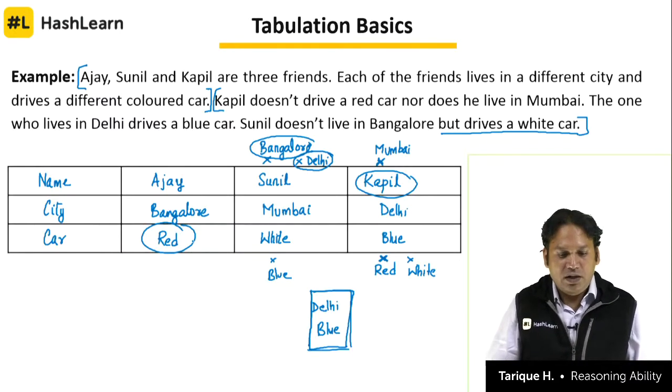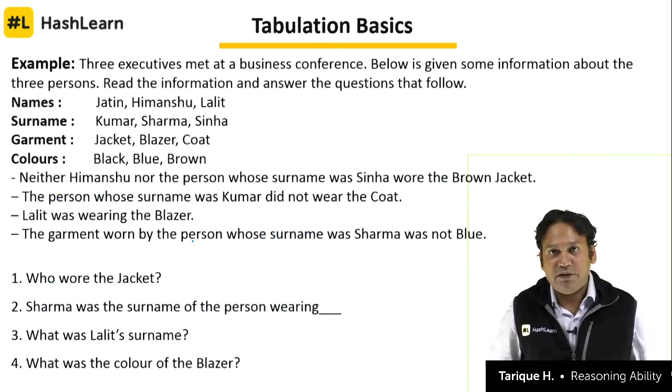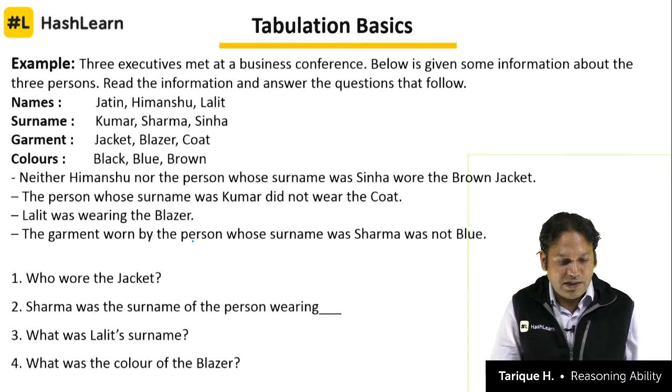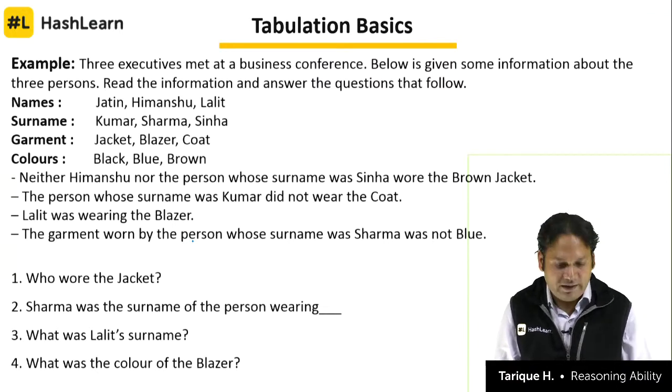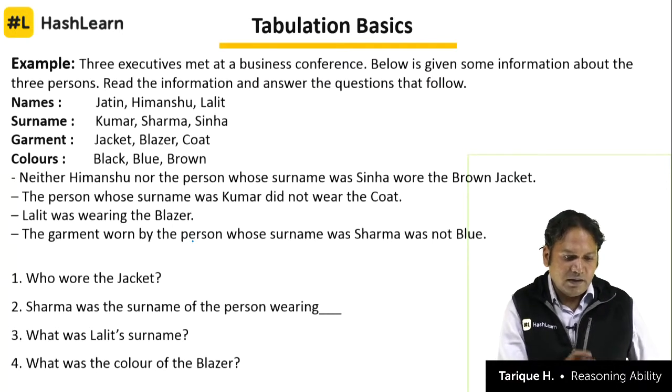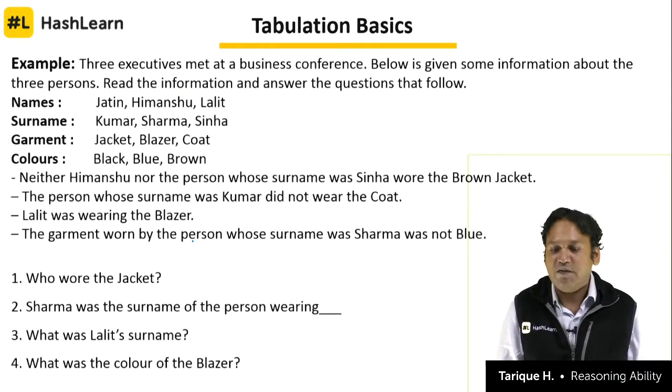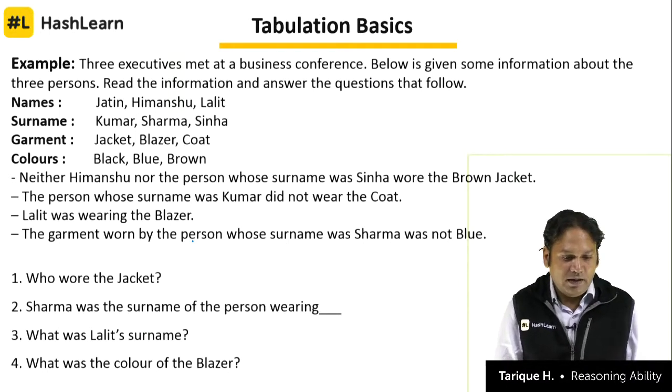Alright. Now let's see the last set for today, which is based on tabulation basics. And let's observe again, the more information is there. When we have more information, more complexity, it requires greater reasoning skills, careful observations, and definitely requires you not to panic while solving the question. Okay. 3 executives met at a business conference. Below is given some information about the 3 persons. Read the information and answer the question that follow.